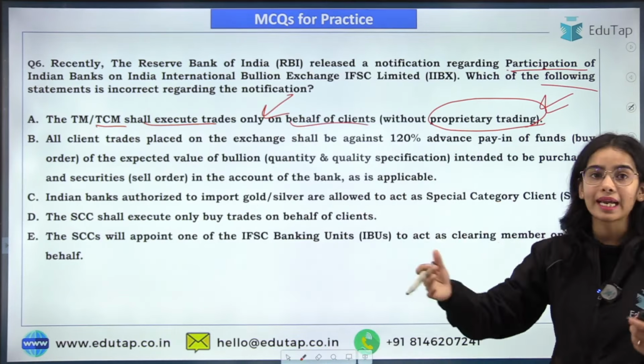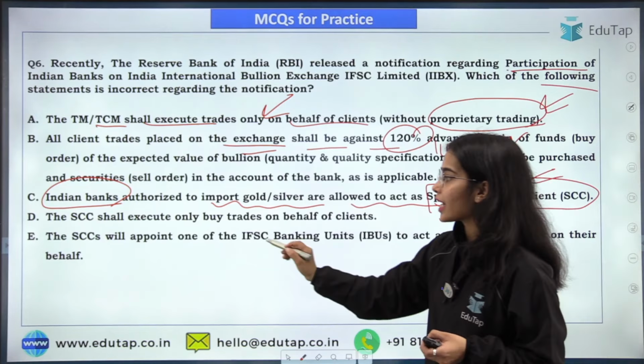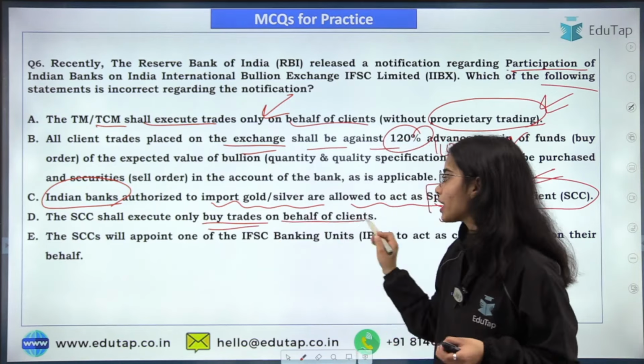Now for the case of SCC, we have mentioned that Indian banks authorized to import gold or silver are allowed to act as special category clients. So this is also correct. They are allowed to act as special category clients, and they can only have the buy trades on behalf of their clients. They cannot sell, they can only have the buy.